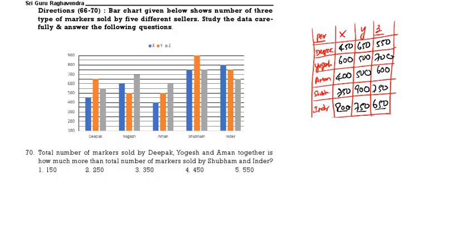Total number of markers of Deepak, Yogesh and Aman. You see here 450 plus 550 is 1000, this is 1650 for Deepak. Then Yogesh is 1800. Then Aman is 1500. So total 16 plus 18 is 34, 34 plus 15 is 49, so 4950. Deepak, Yogesh and Aman is 4950.